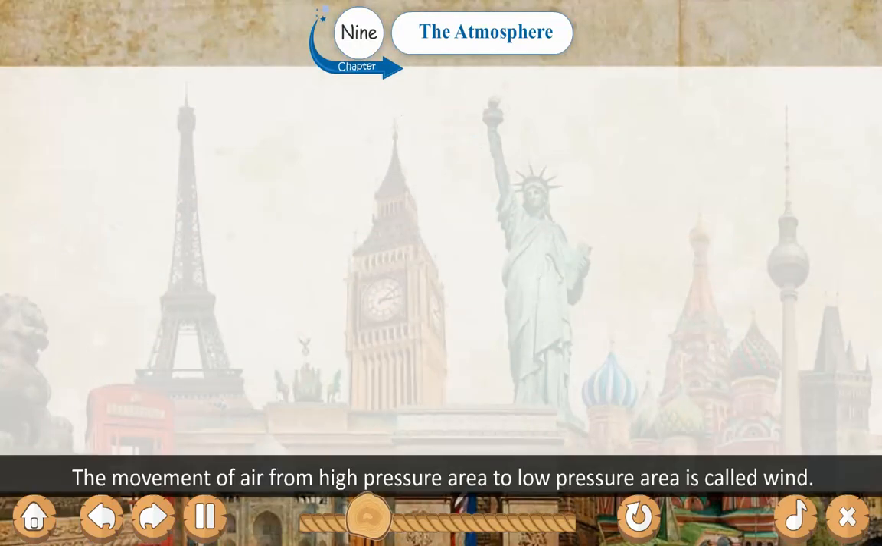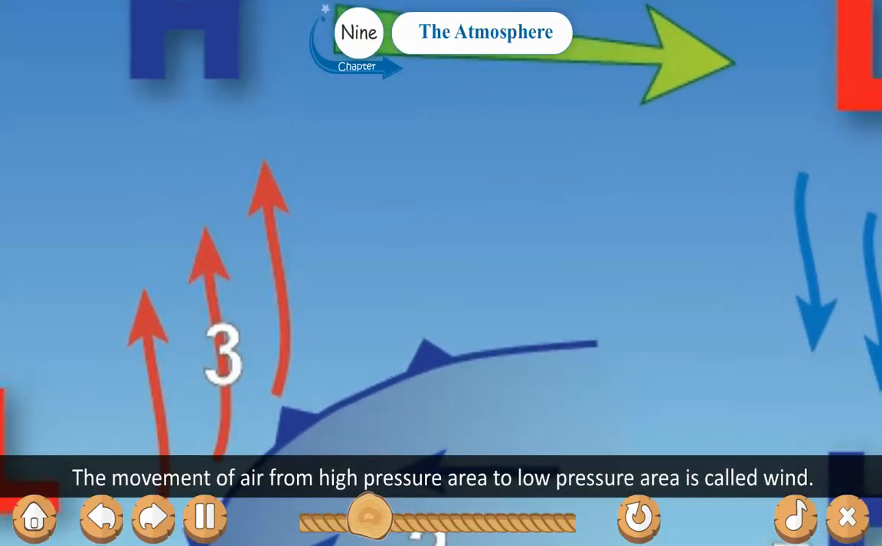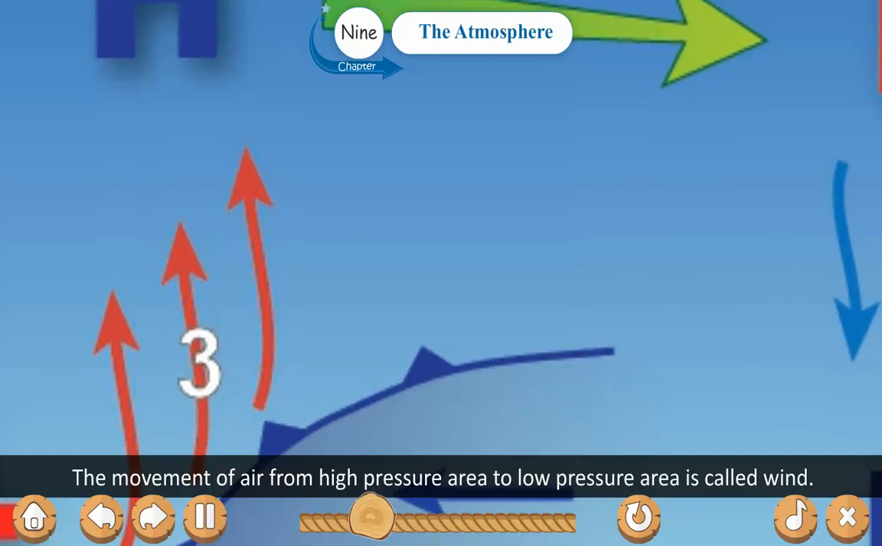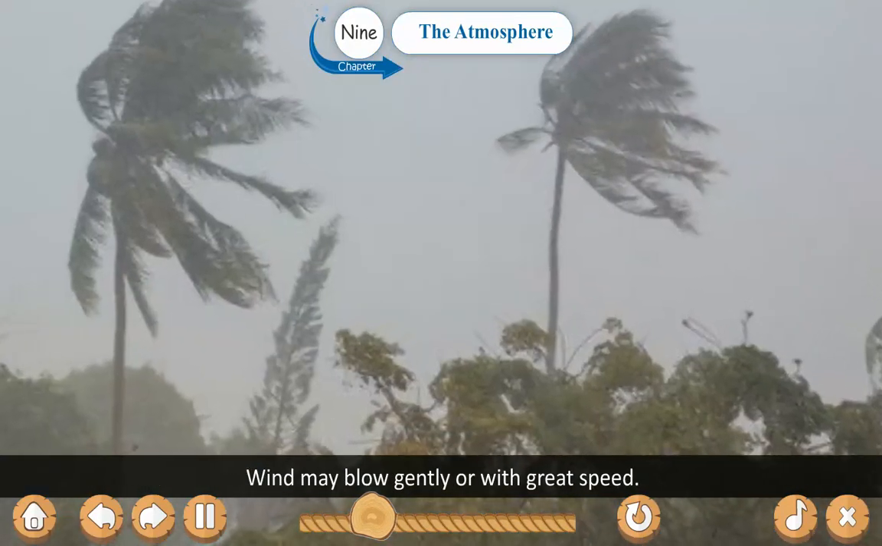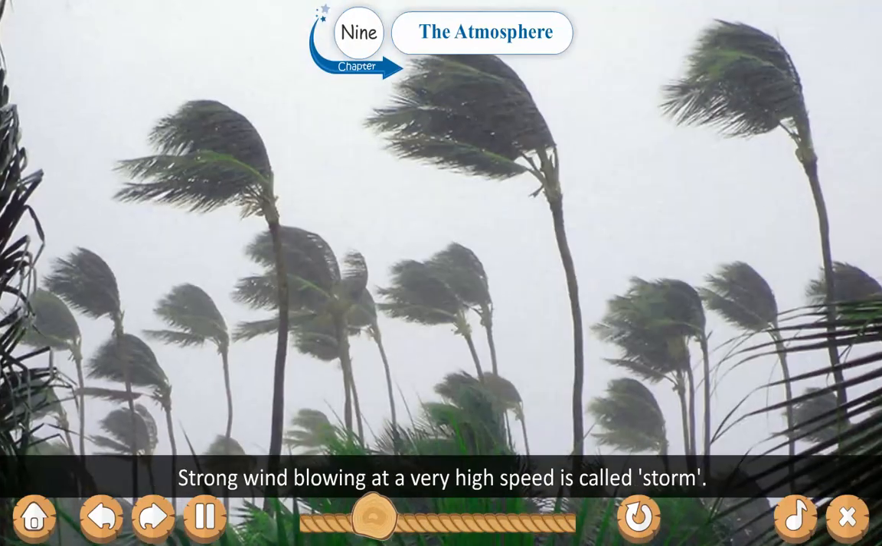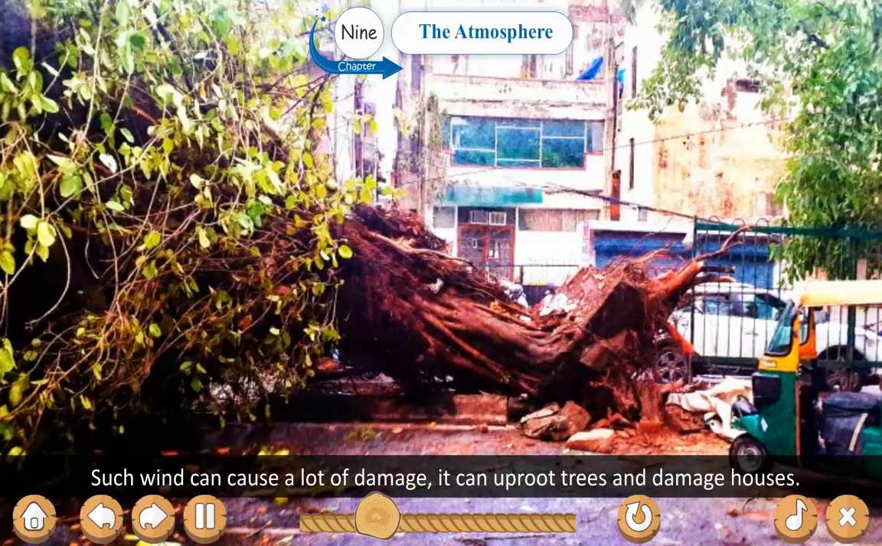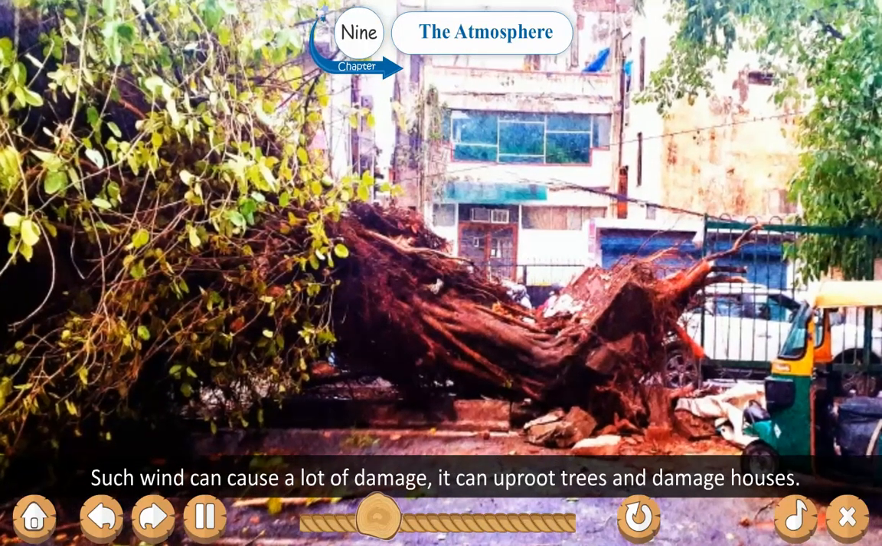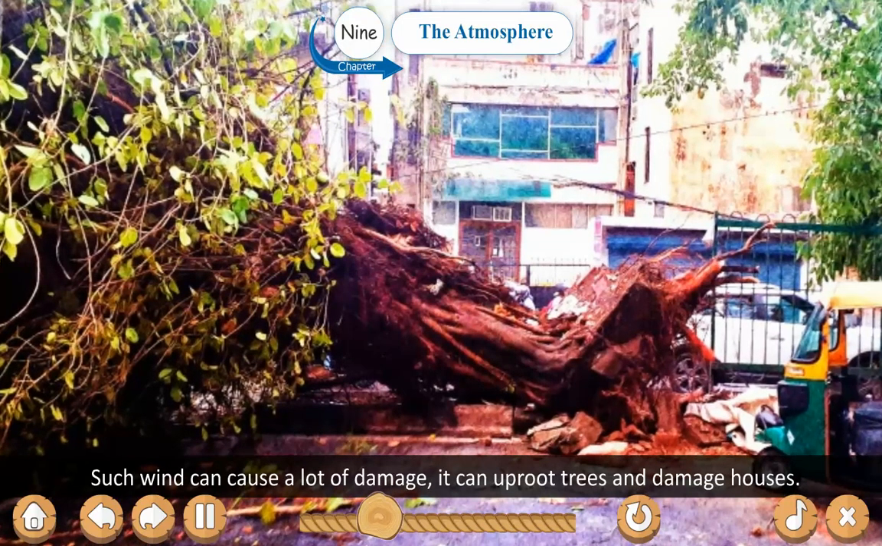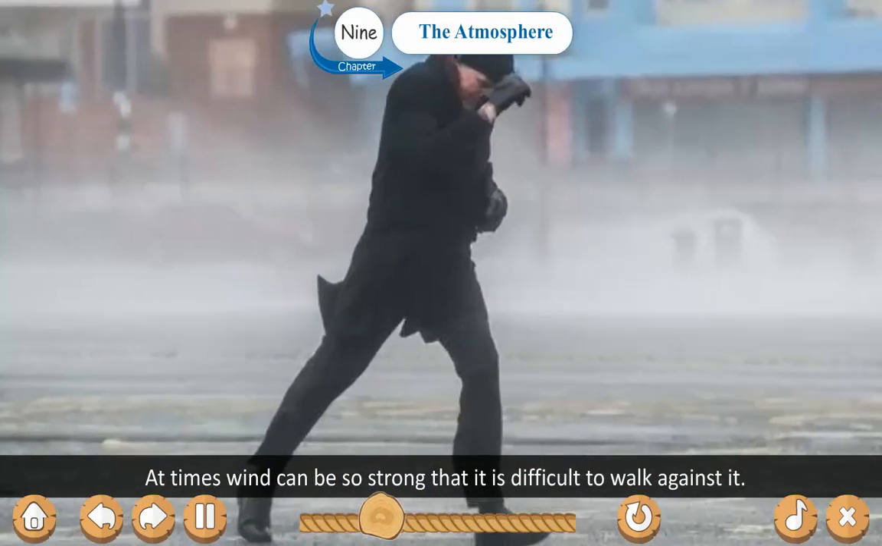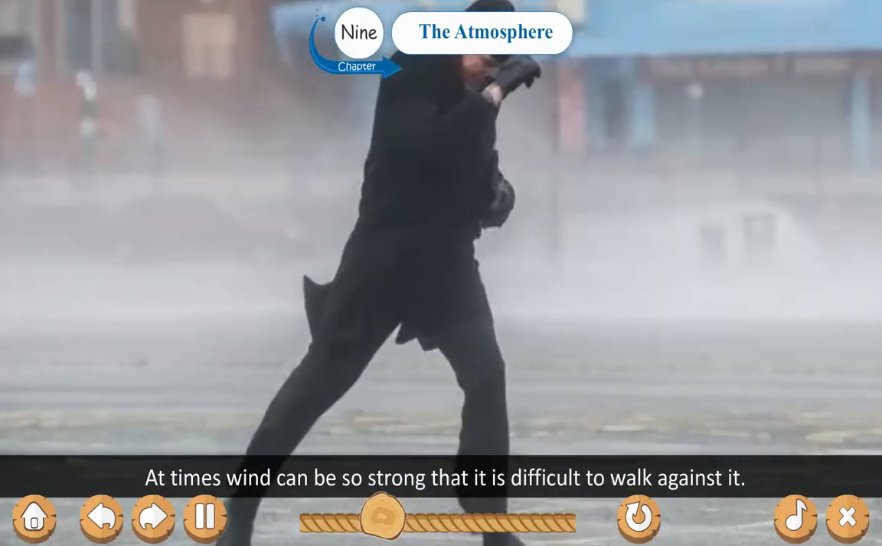Wind. The movement of air from a high pressure area to a low pressure area is called wind. Wind may blow gently or with great speed. Strong wind blowing at a very high speed is called a storm. Such wind can cause a lot of damage. It can uproot trees and damage houses. At times, wind can be so strong that it is difficult to walk against it.